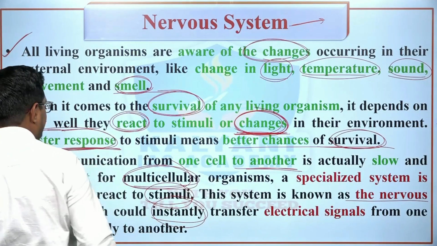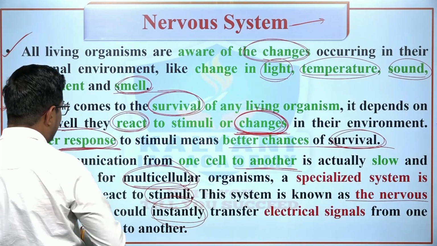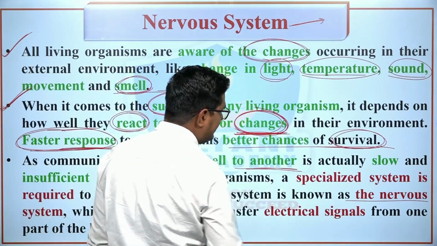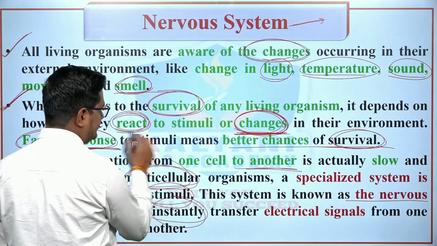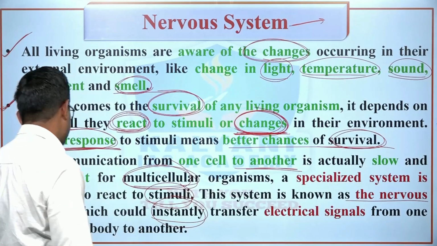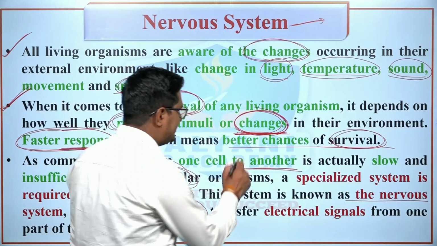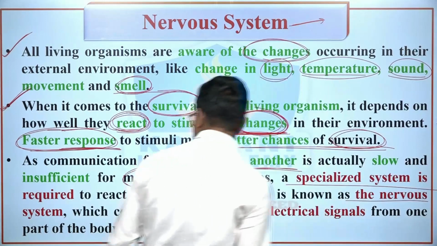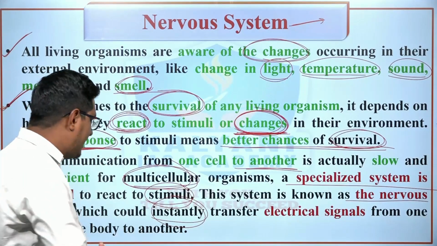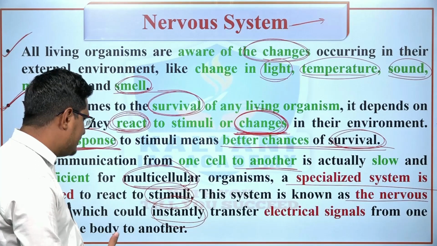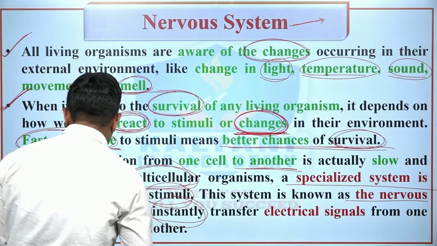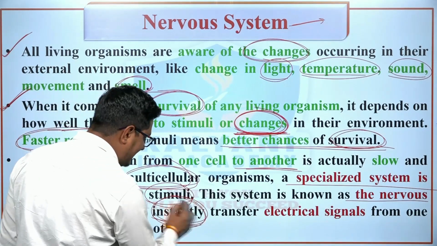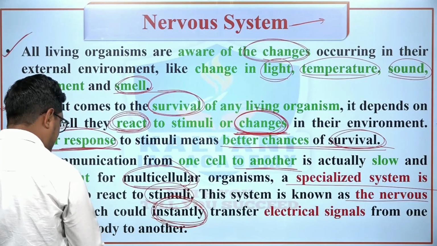So simply we can say that the nervous system is most important to the survival of any living organism. It depends on how well they react to stimuli or changes in their environment. A faster response to stimuli means better chances of survival. Therefore, a specialized system is found in multicellular organisms, especially in humans, the nervous system, which can instantly transfer the electric signal from one part of the body to another part of the body,